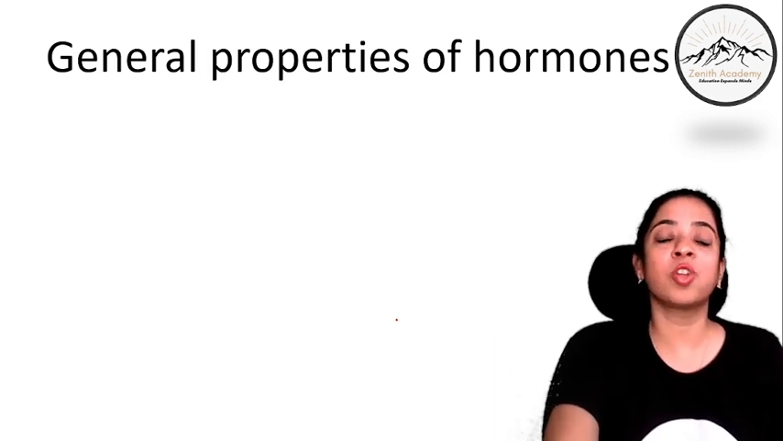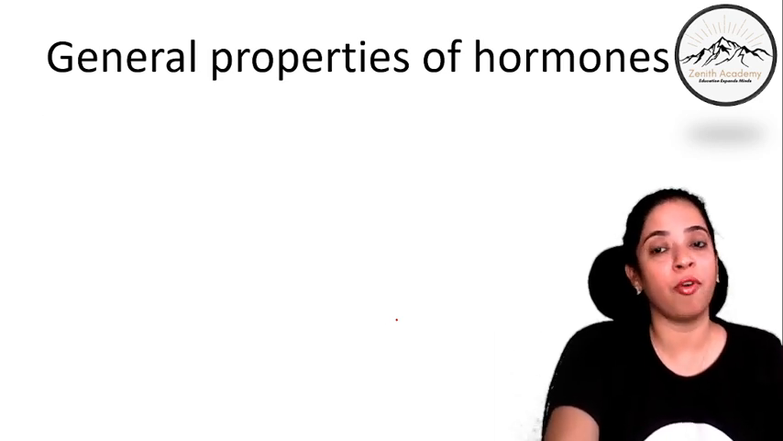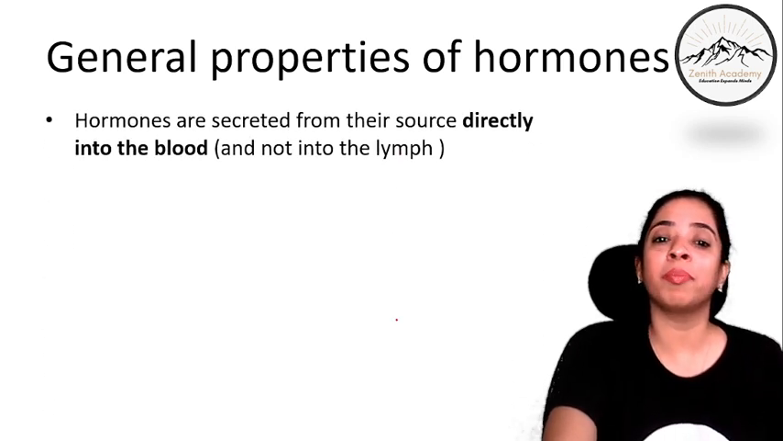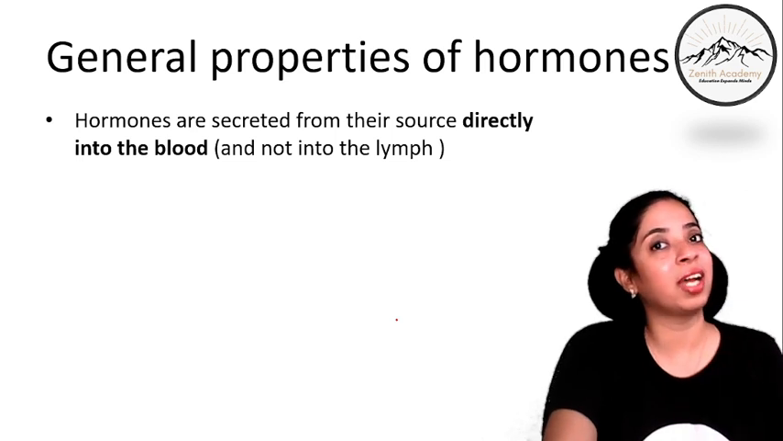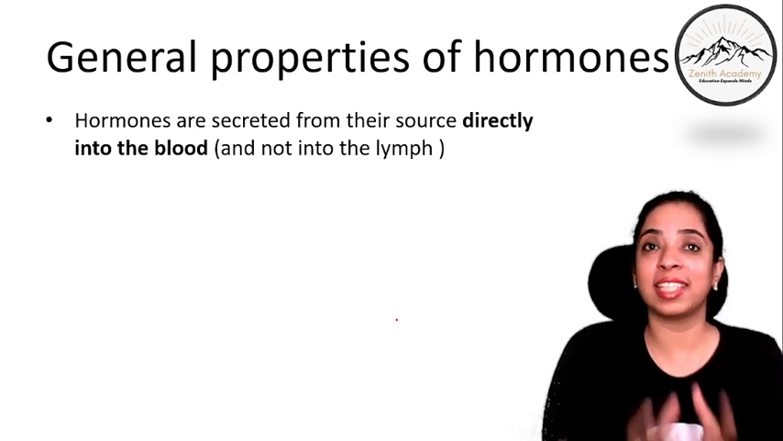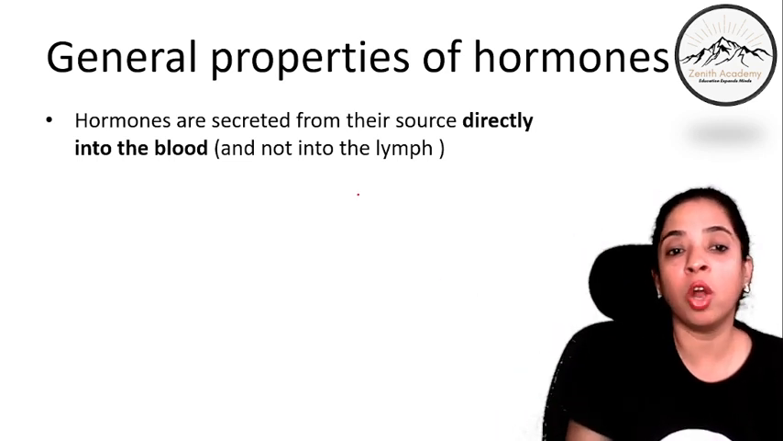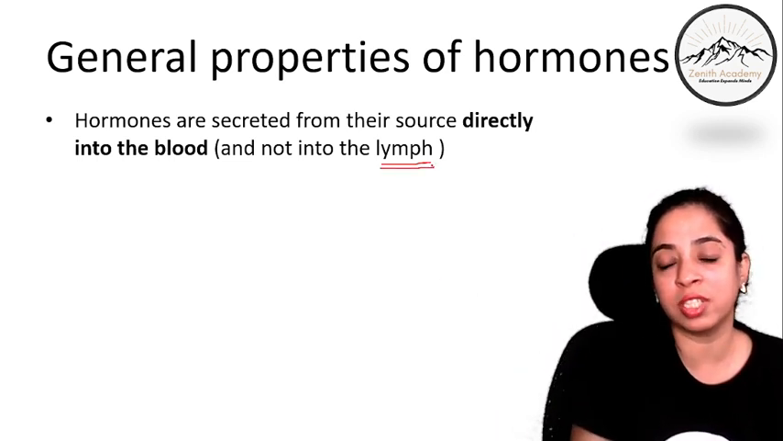Okay. Now let's talk about the general properties of hormones. So first, the hormones are secreted from their source directly into the blood. I told you, from a secreting cell or a secreting gland, it goes directly into the blood and not into the lymph. Many a times students get confused.